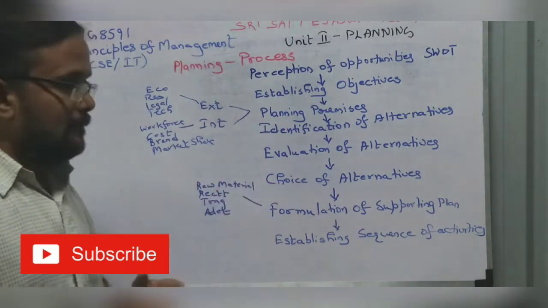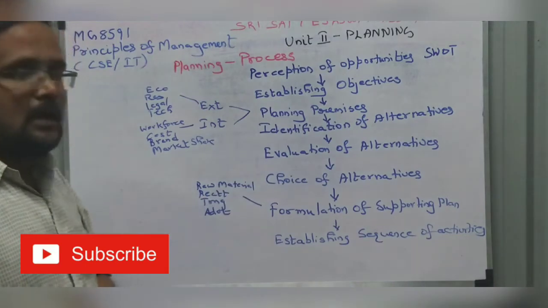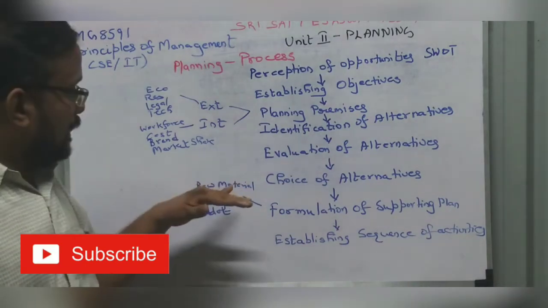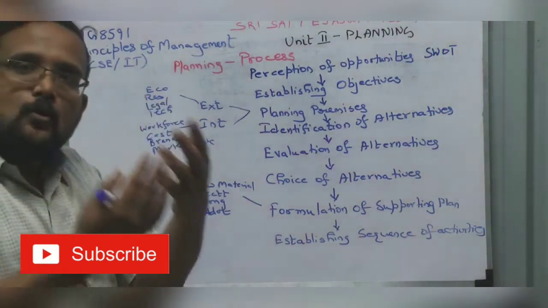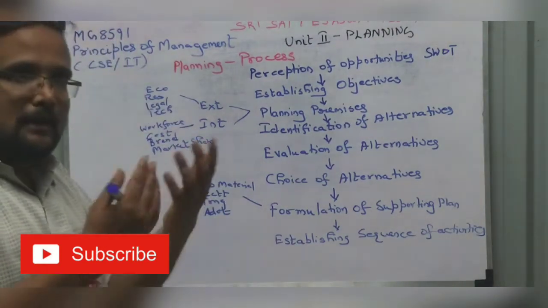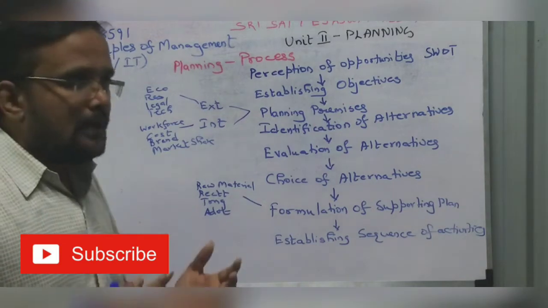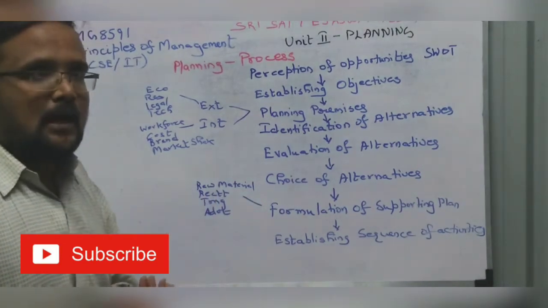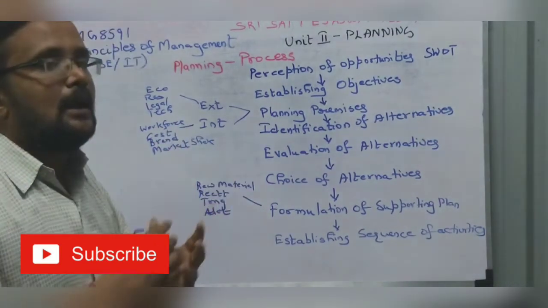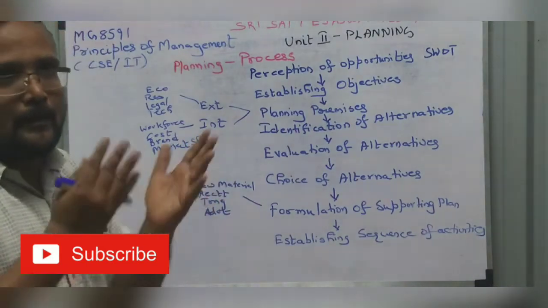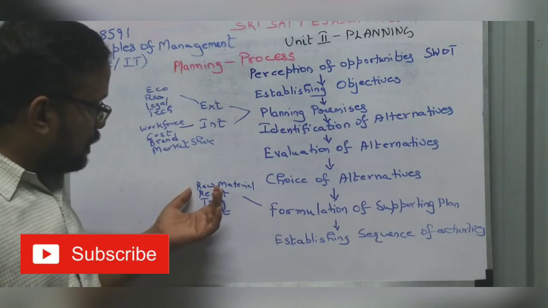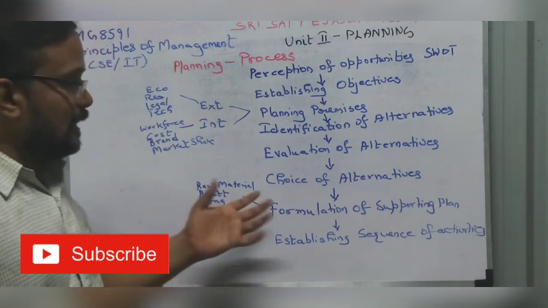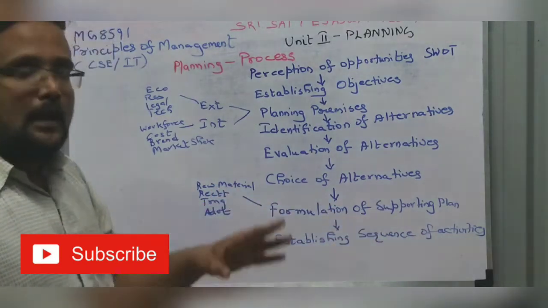Formulation of supportive plan. I have done all these steps. I have to plan for raw material. I have to plan, recruit people. I have to train people. I have to do advertisement plans. So how I should market, how I should devise my marketing strategy, to whom all I should reach, who will be my audience. So that is raw material, recruitment, training, and that is formulation of supporting plans.